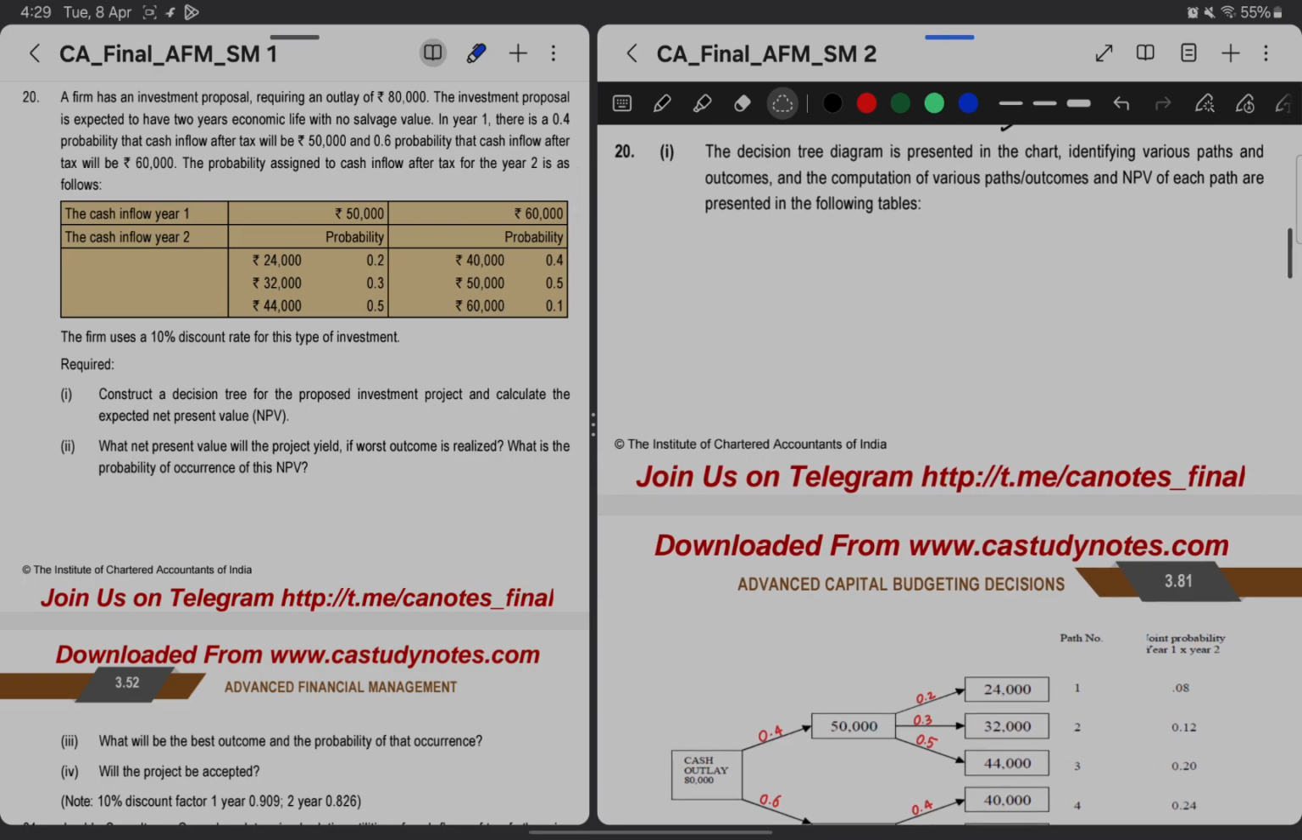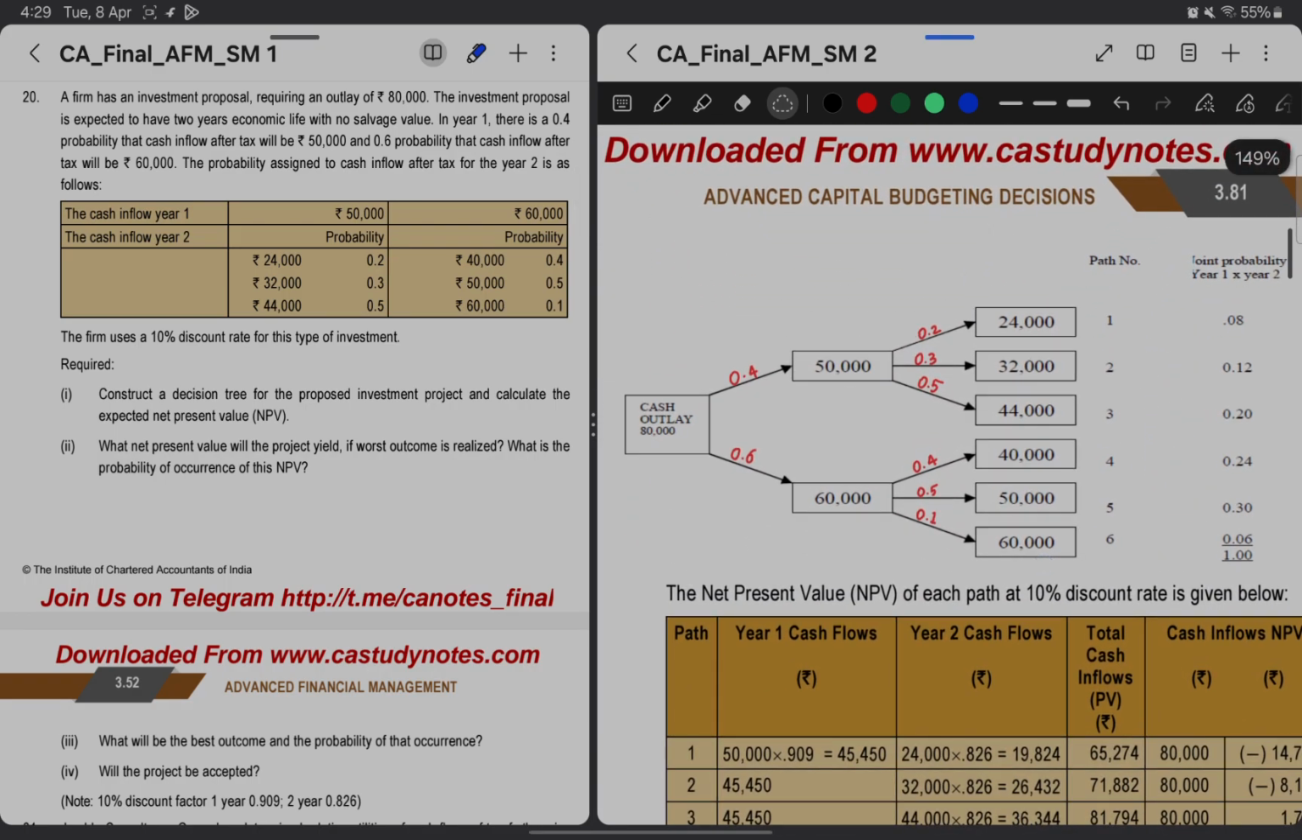Going to the solution. So first we have to construct a decision tree like this. So the first decision is the cash outflow of 80,000. Then from there are two possibilities. Either 50,000 cash inflow will happen at year 1. So here this is year 1 and this is year 2. So year 1 has two possibilities of 50,000 and 60,000 cash inflow, wherein for 50,000 40% probability, for 60,000 60% probability. Then again the branch differs.